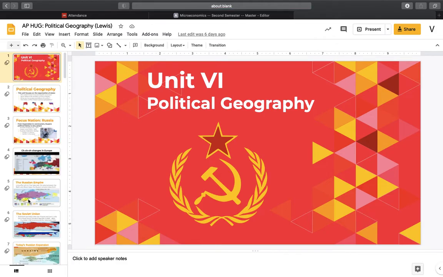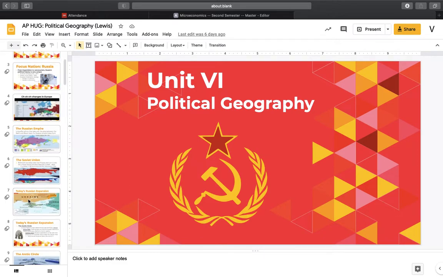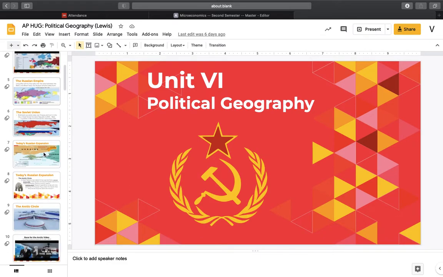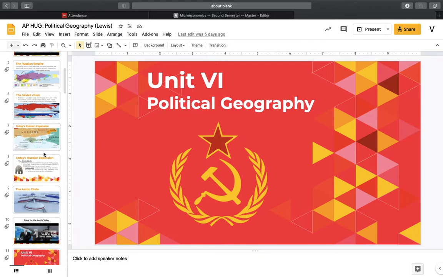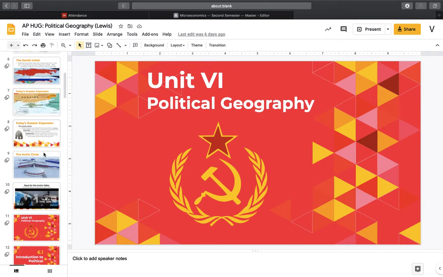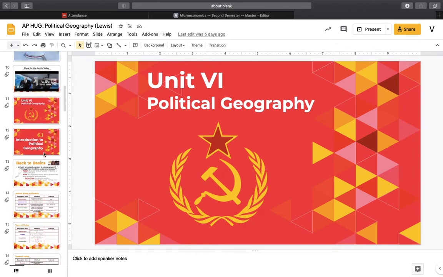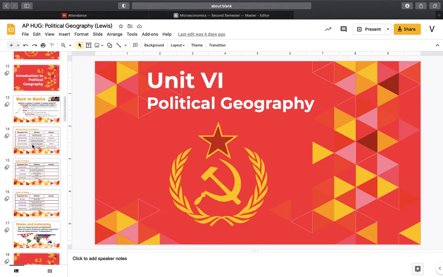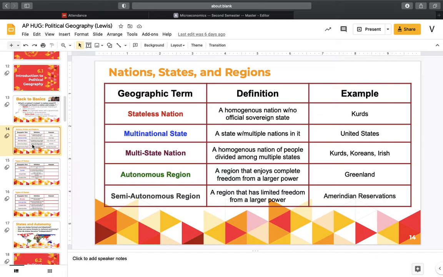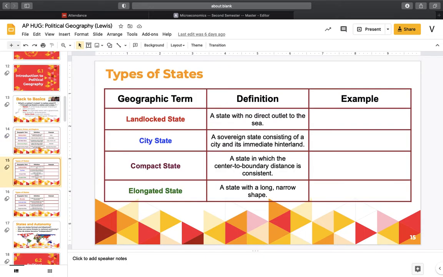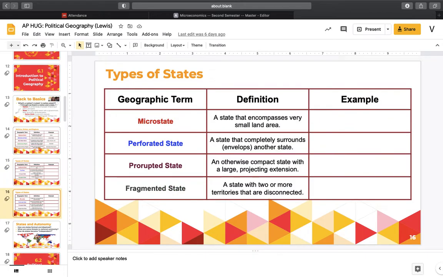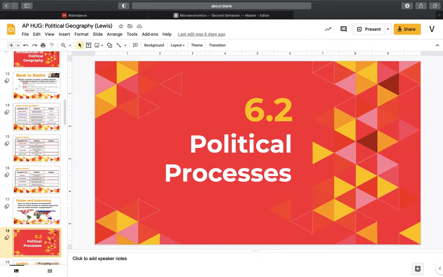So, we've been discussing political geography, and we've been talking a lot about borders and different types of states and different shapes and forms that these countries take around the world. Now, in section 6.1, we looked at the different types of states and nations and gave some examples: landlocked states, compact states, microstates, perforated states, things like that.